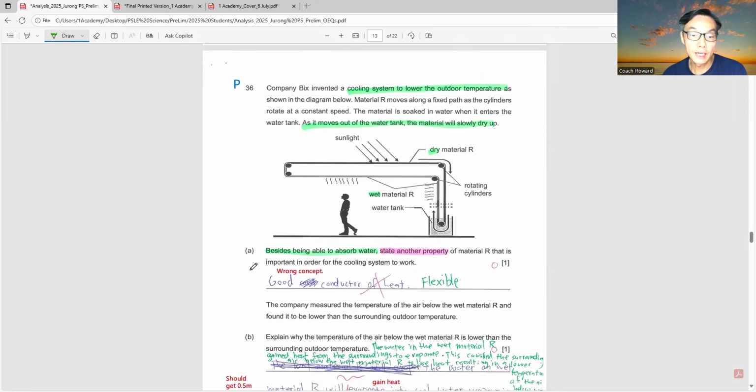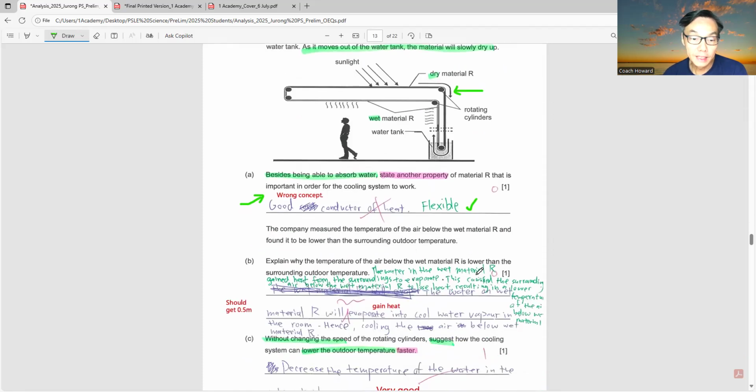I just want to highlight to the student why the mistake was being made, because this is a wrong concept. Because they say state another property. So can you see this material can be bent at corners? So this will indicate that the material is flexible.